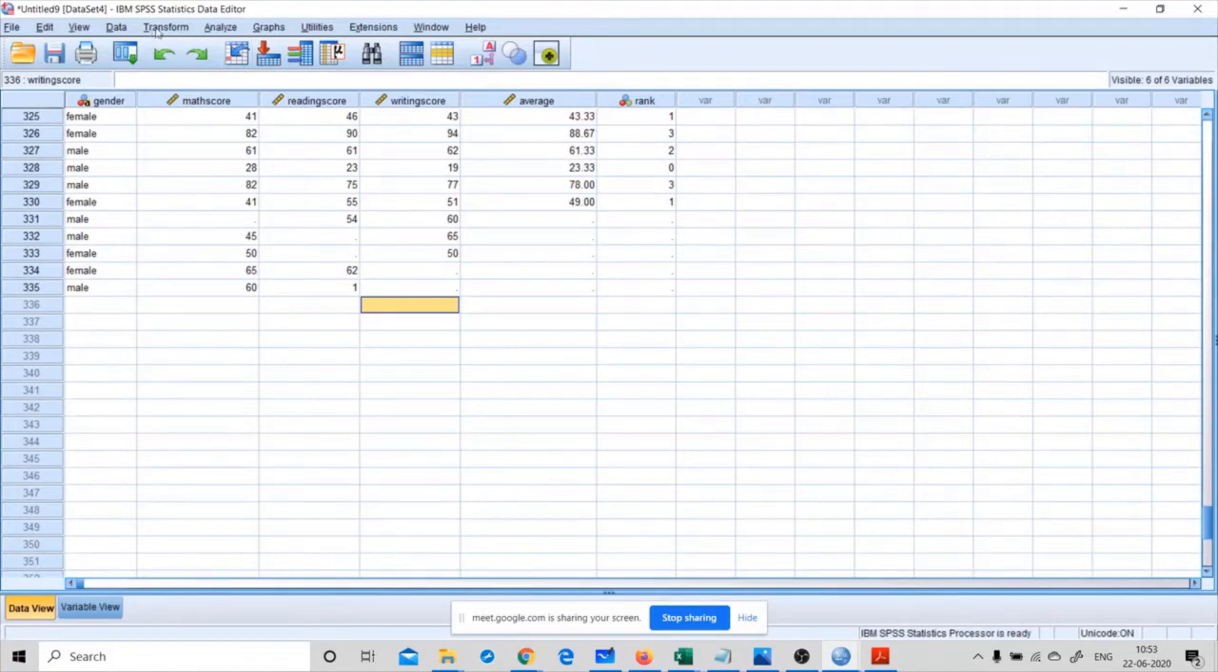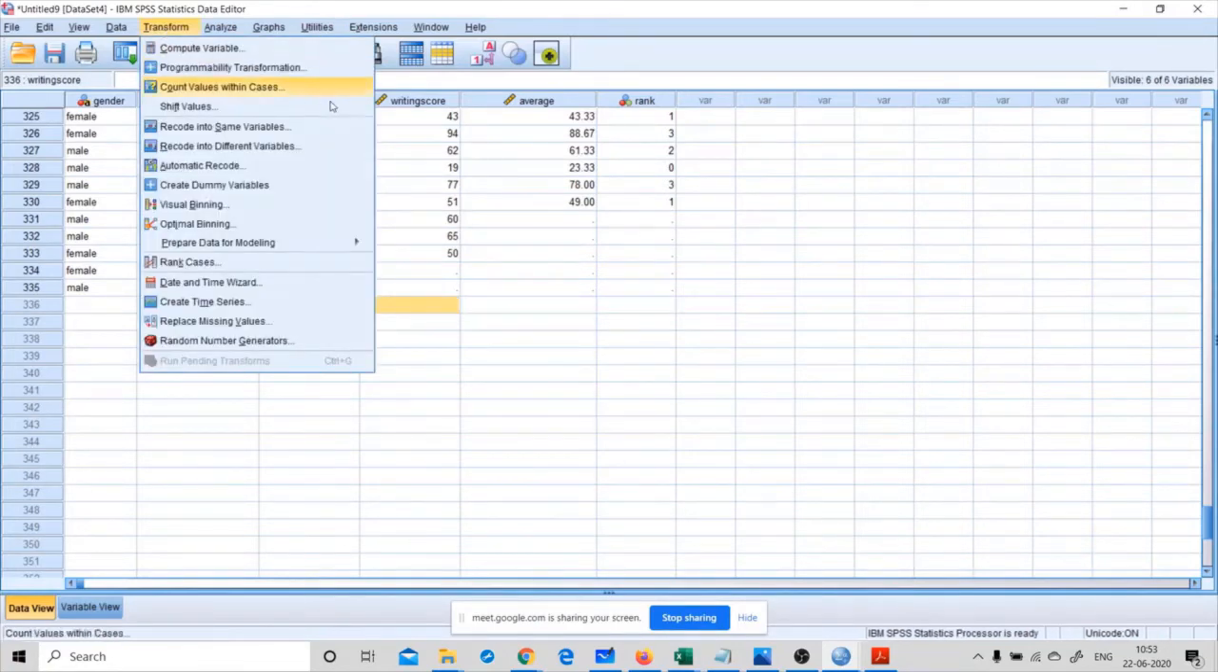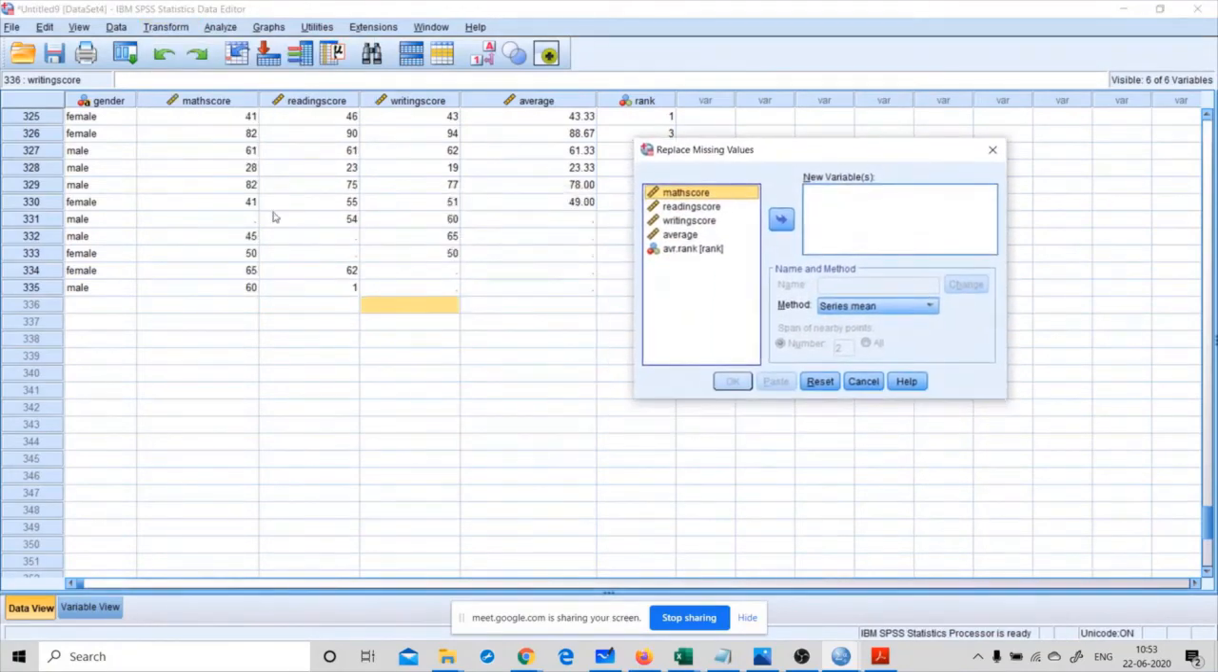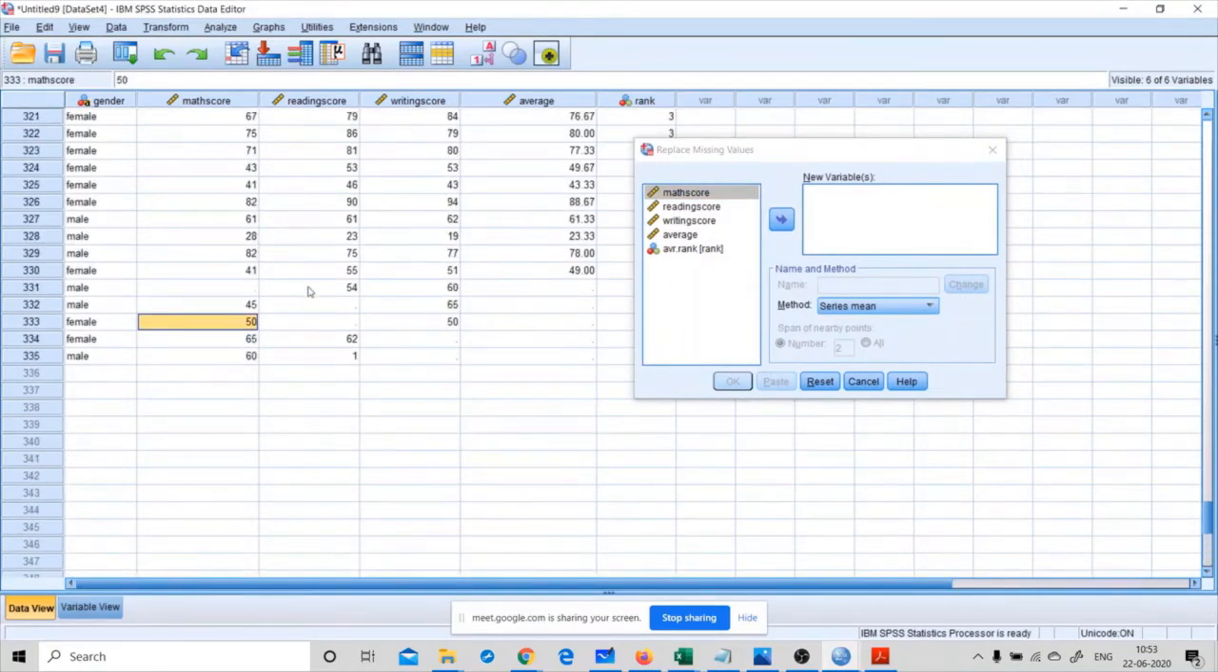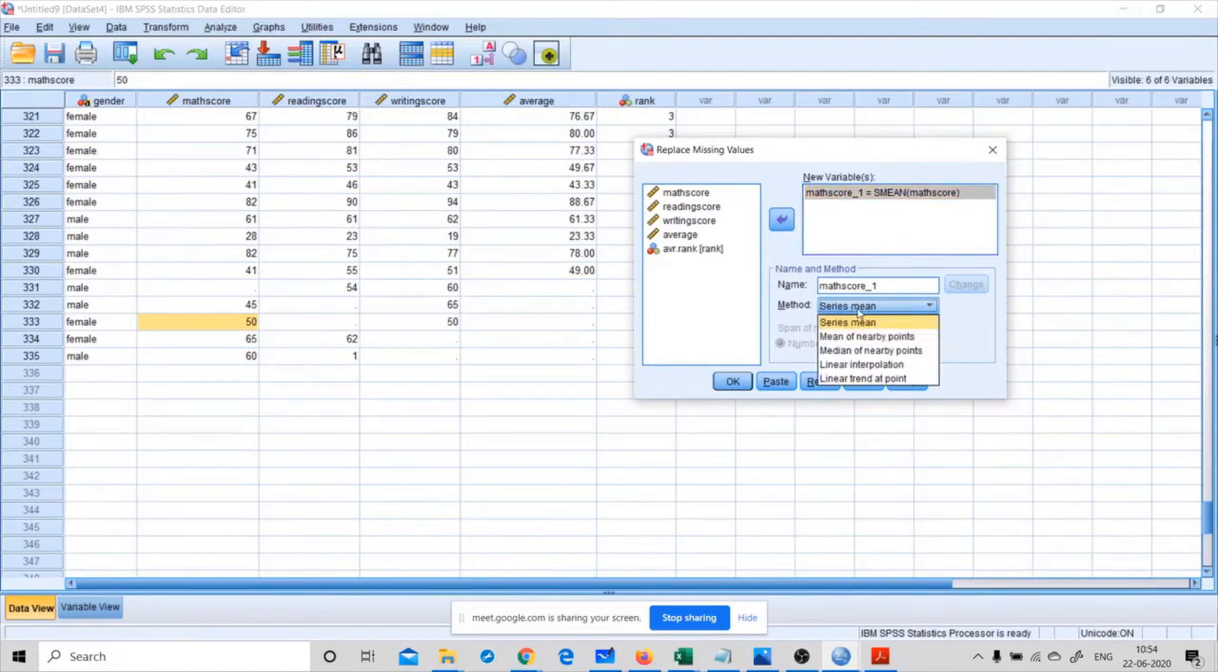For that you can use this Transform menu, then use Replace Missing Values. It will ask for the variable to replace the missing value. First of all, I will choose math score. Then it will create a new variable in the name of math score underscore 1. Here I have set it as series mean, so it will calculate based on the other 334 values. Okay. Click on OK.